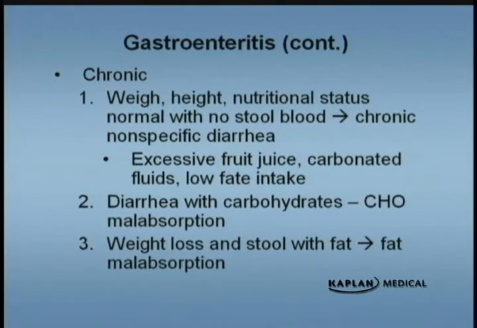There's also chronic diarrhea of infancy. These patients have, for example, with chronic diarrhea of infancy, they're gaining weight well, they're looking fine, they look very well hydrated, they just have lots of diarrhea, and typically it goes away on its own. Ask about a history of excessive fruit juice. For example, apple juice can cause an osmotic diarrhea.